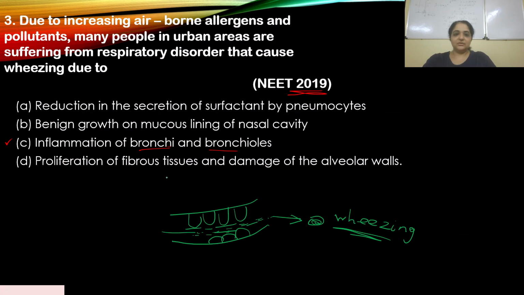So in urban areas specifically, when there's a lot of pollution and allergens in the air, people suffer from a respiratory disorder that causes wheezing. Because of this, there's inflammation of bronchi and bronchioles, caused by the hypertrophy and hyperplasia of the cells, and so they swell up and there is excess mucus which blocks the passageway, and that results in wheezing.